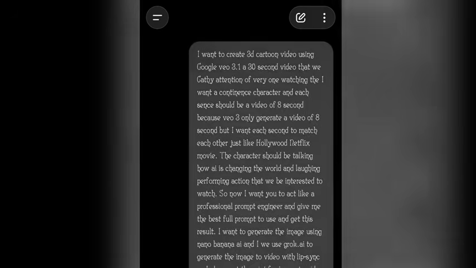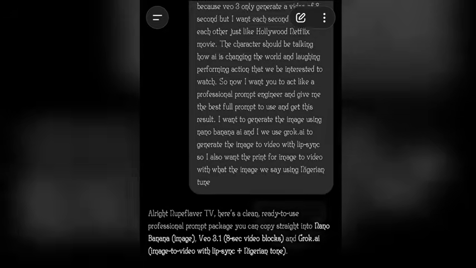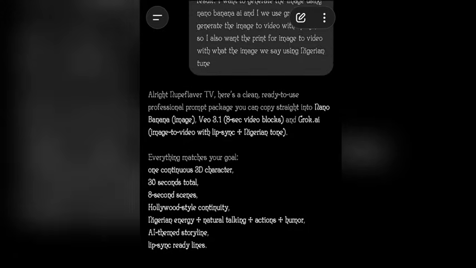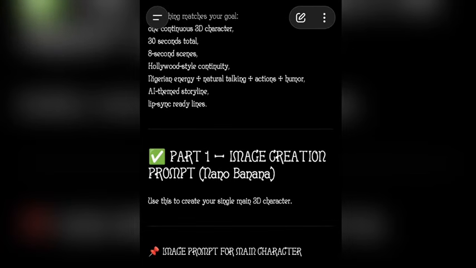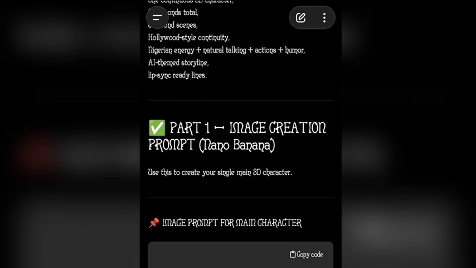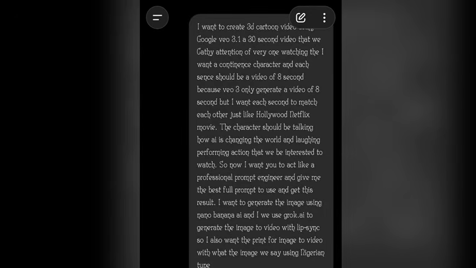And after I gave ChatGPT this prompt, this is what ChatGPT gave me. As you can see, it gave me everything. This is part 1, the image generation prompt using Nano Banana AI. In my prompt I also told ChatGPT that I will be using Nano Banana AI to generate the image, because I have to generate the image before I get the video.